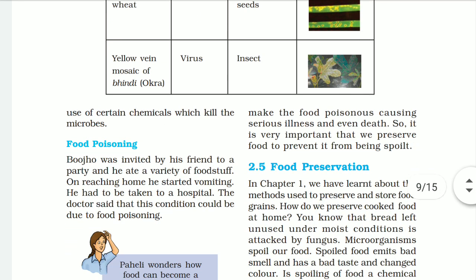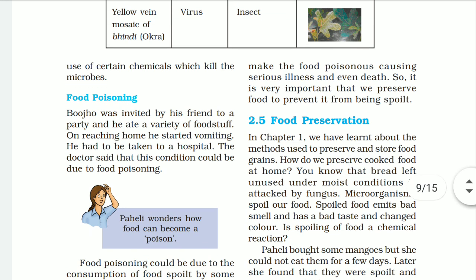Food poisoning. What is food poisoning? It means whenever you eat any kind of contaminated food, you start feeling vomiting and headache, and have to be taken to the hospital. So the doctor says that this food contained poisonous stuff. So it caused the illness and even sometimes death. So the best thing we need to do is to preserve the food and prevent it from being spoiled.